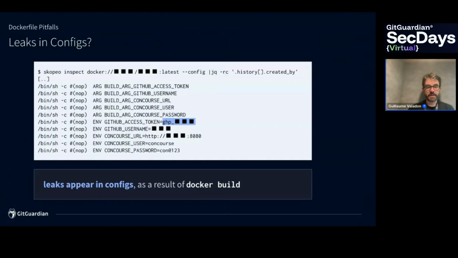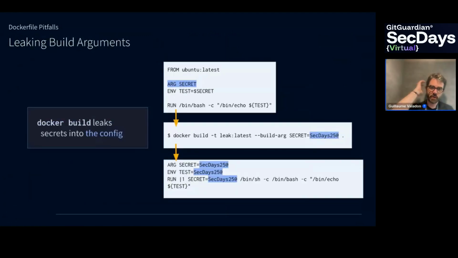In practice, it appears that the leak appears in the config as a result of Docker build. So it's a bit crazy. Let's have a look at an example. Here on top, we have a Dockerfile without any hard-coded secrets. Then below, we do docker build. We use the --build-arg option to push a secret into the Docker build in order to use the secret at build time. However, what we can see below is that the secret is copied in the final config file, and it appears in ARG and ENV. It's a bit crazy.